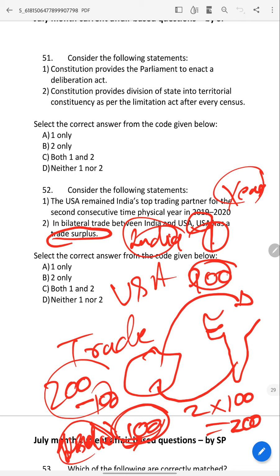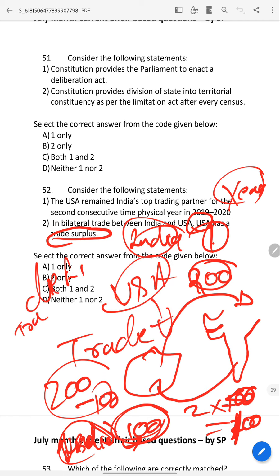What about if USA is 200, India is 100? Then India will be having trade deficit, but USA will be having trade surplus. This is the concept of trade deficit and trade surplus.